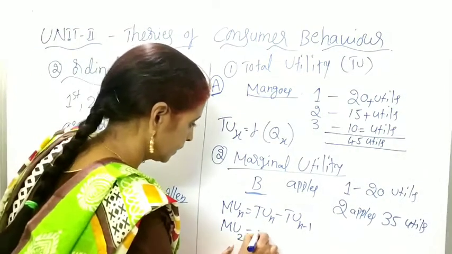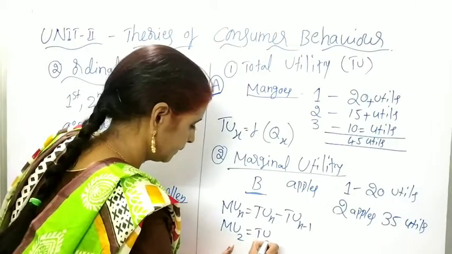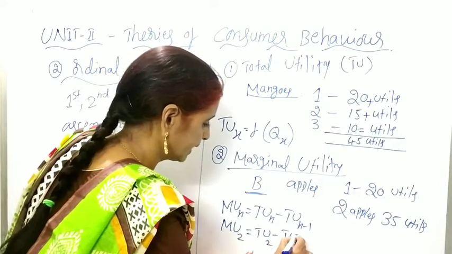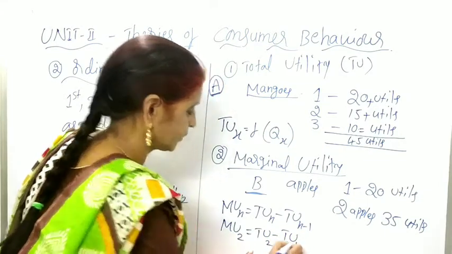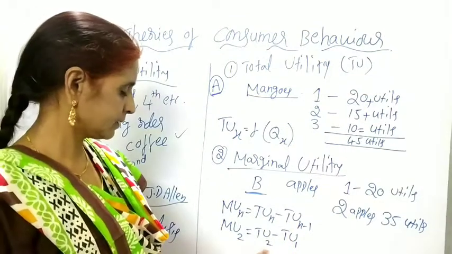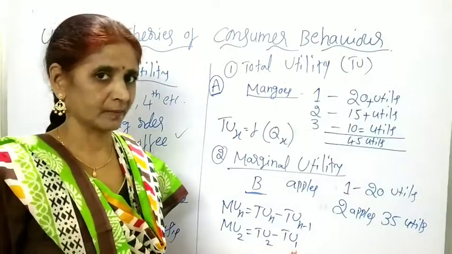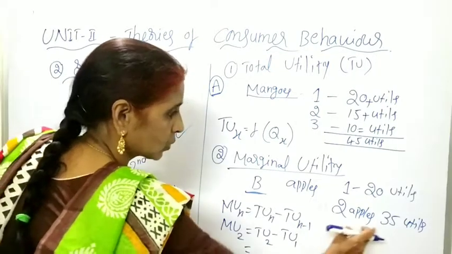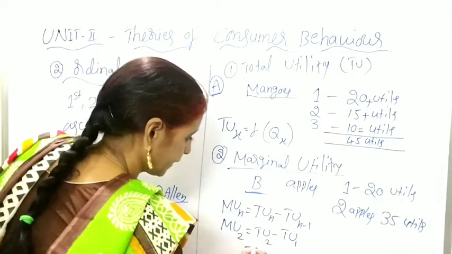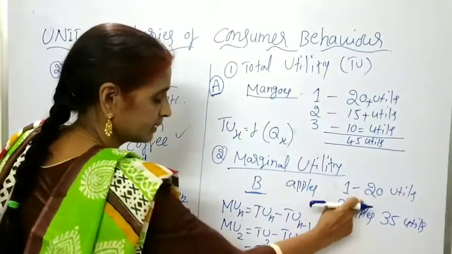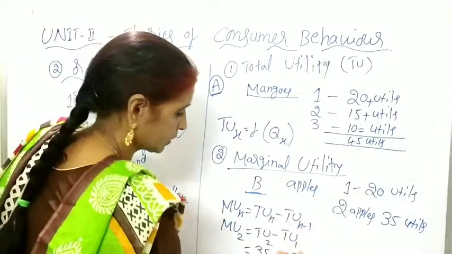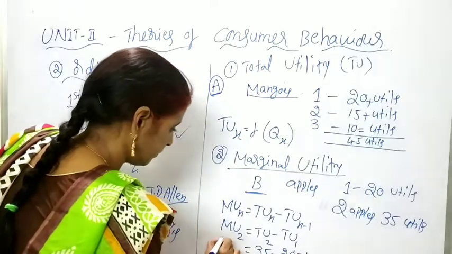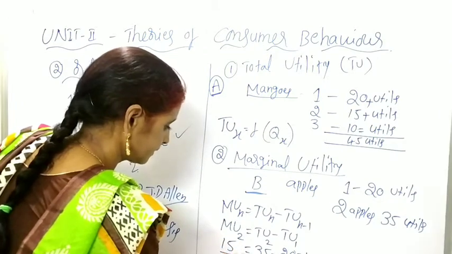For that, total utility from the 2 units minus total utility of the first unit. N minus 1 means 2 minus 1, that is 1. So here, what is the total utility from the 2 units of the apple? 35. Minus, what is the total utility from the first unit? 20. So 15. So this is the marginal utility of the second unit.